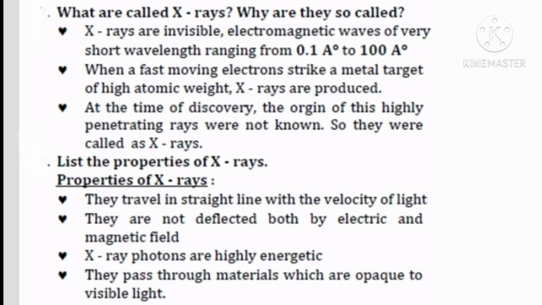Next one, properties of X-rays. They travel in a straight line with the velocity of light. They are not deflected by either electric or magnetic fields. X-ray photons are highly energetic. They pass through materials which are opaque to visible light.